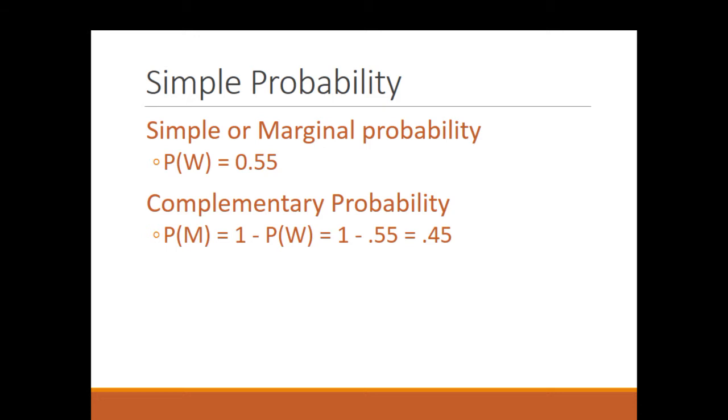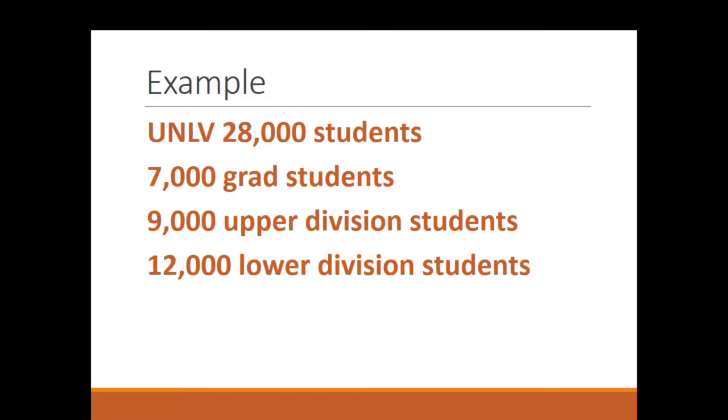We call these numbers simple or marginal probabilities. So we can say the probability of a woman student is 0.55. That's a simple or marginal probability. The opposite of that is what's called the complementary probability. So the probability of a man, we didn't actually have to calculate, because the probability of a male student is 1 minus the probability of a female student. That's complementary probability. Since the 2 of them add up to 1, we could have taken just 1 minus 0.55 and gotten 0.45 and not tried to do the division too. So complementary probability is 1 minus the simple or marginal probability.